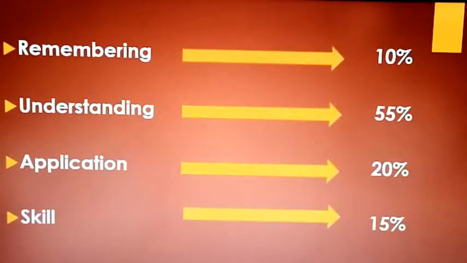Now the second thing is, in mathematics they'll give the questions based on these four: the remembering level, the understanding level, the application level, and the skill level. Skill is nothing but the construction and all. For the remembering level they'll give 10%, the understanding level 55%, the application level questions 20%, and the skill level, nothing but the construction parts, 15%, right? So that you need to understand.